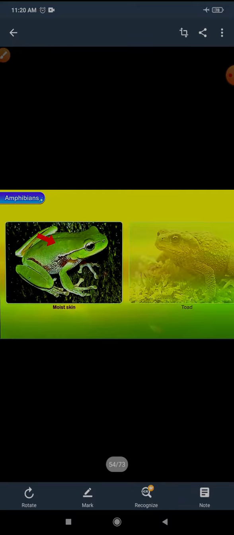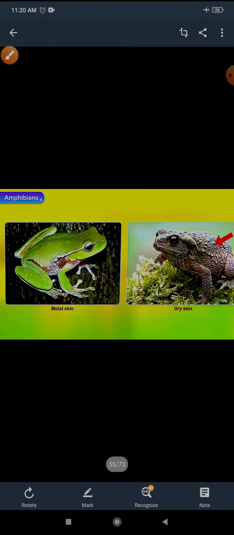Frogs have a moist skin. What is the help of this moist skin? When they are in the water, it helps them to breathe. When they are in water, they breathe with the help of their moist skin.